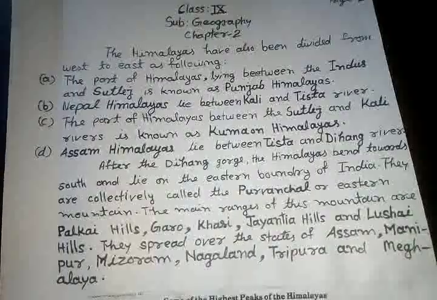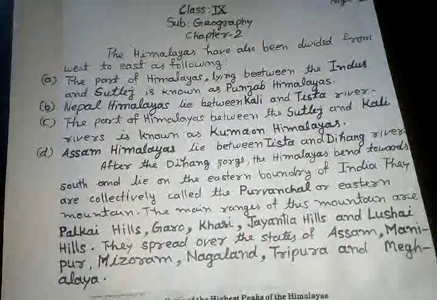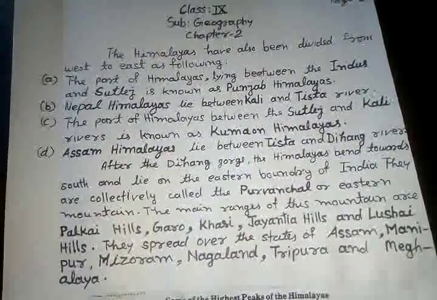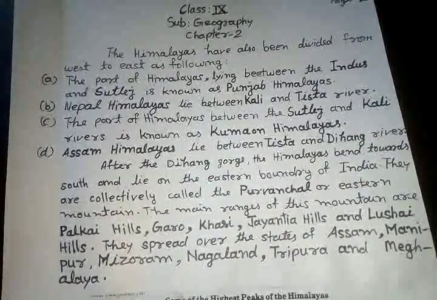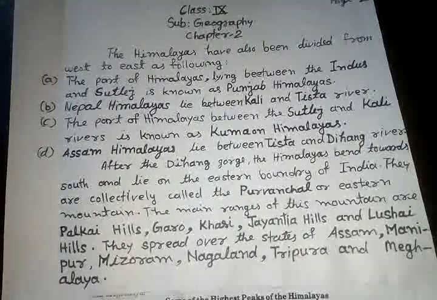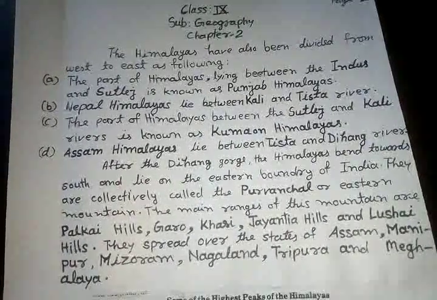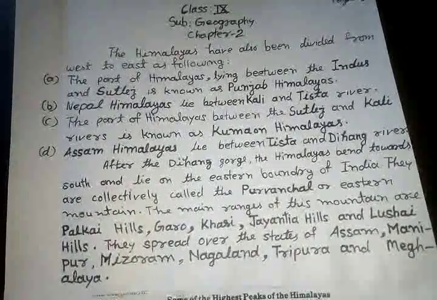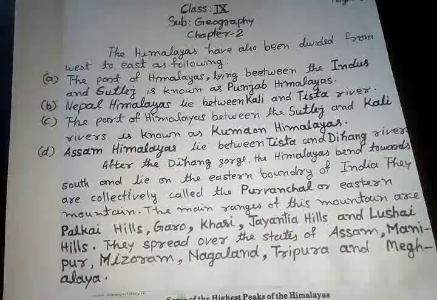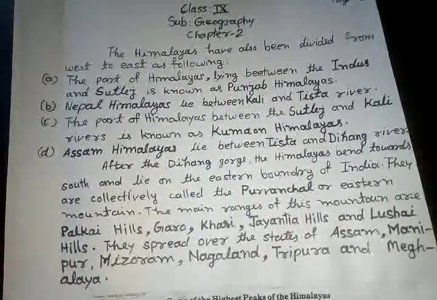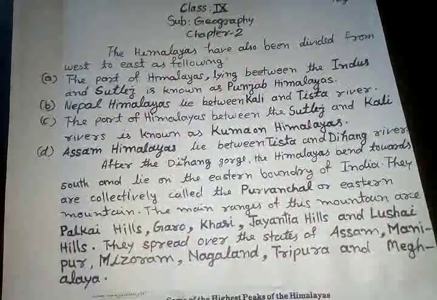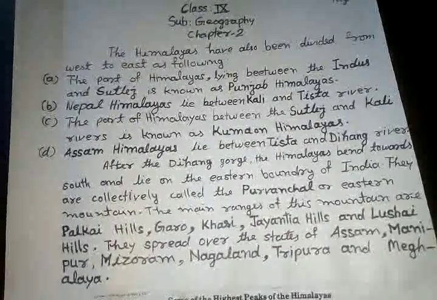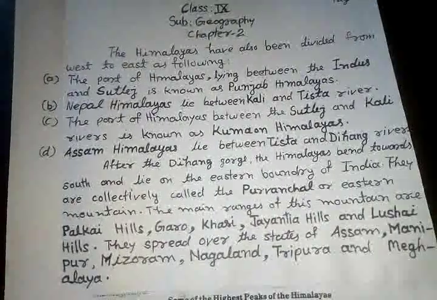They run along the north states of India like Assam, Manipur, Mizoram, Nagaland, Tripura and Meghalaya. This area contains a number of national parks and sanctuaries.